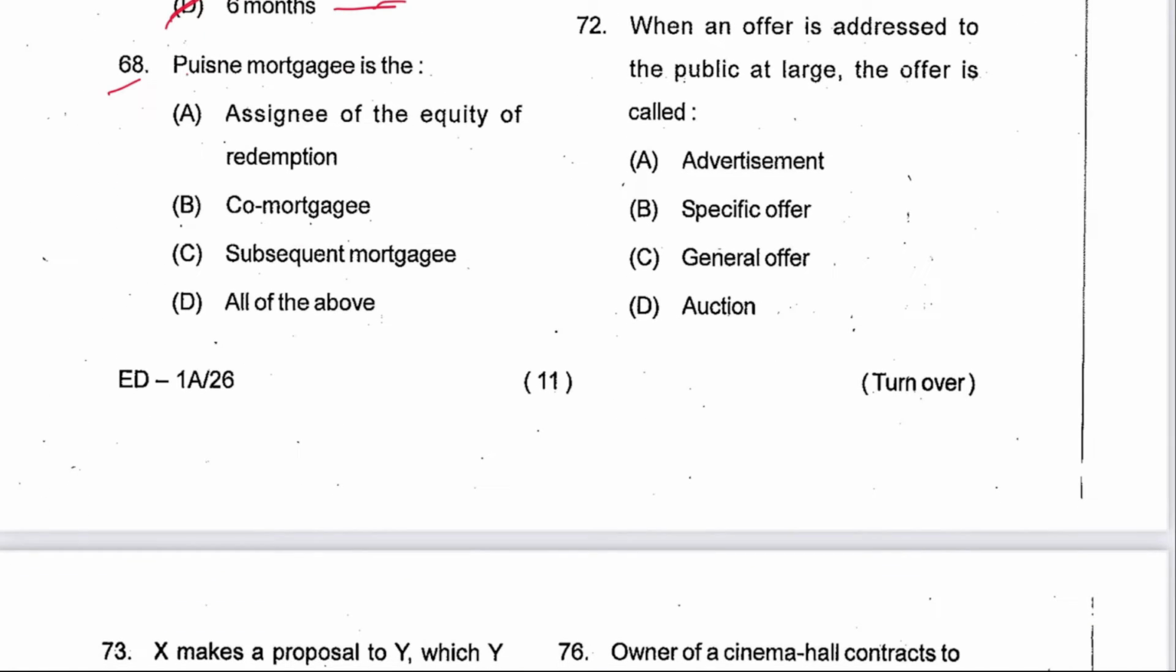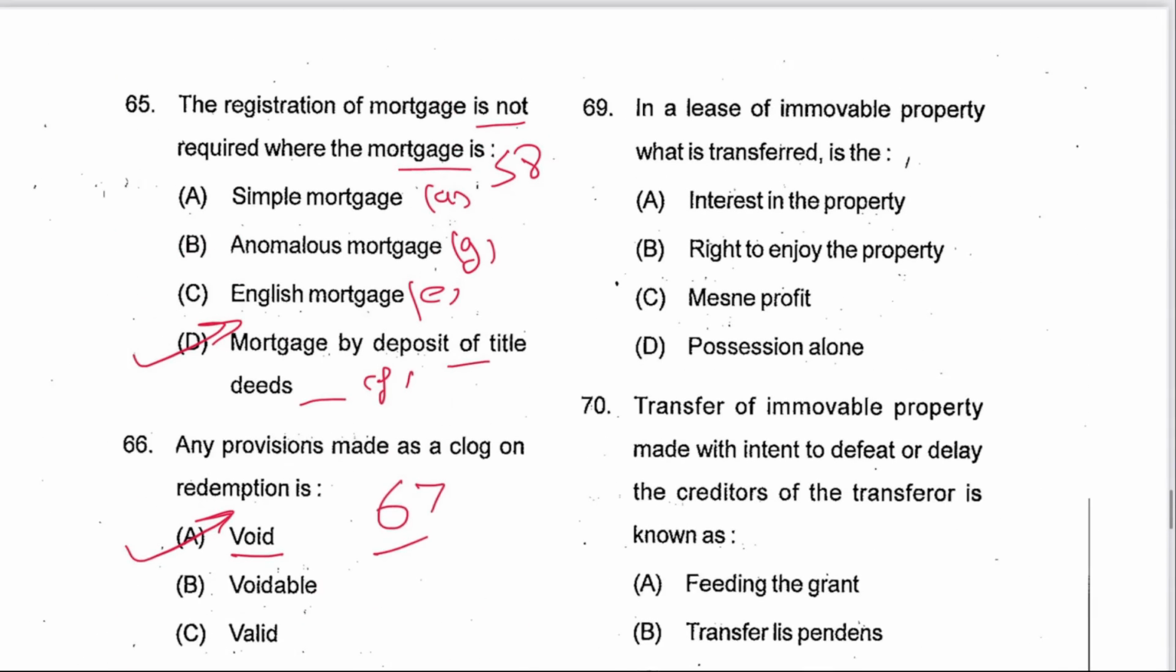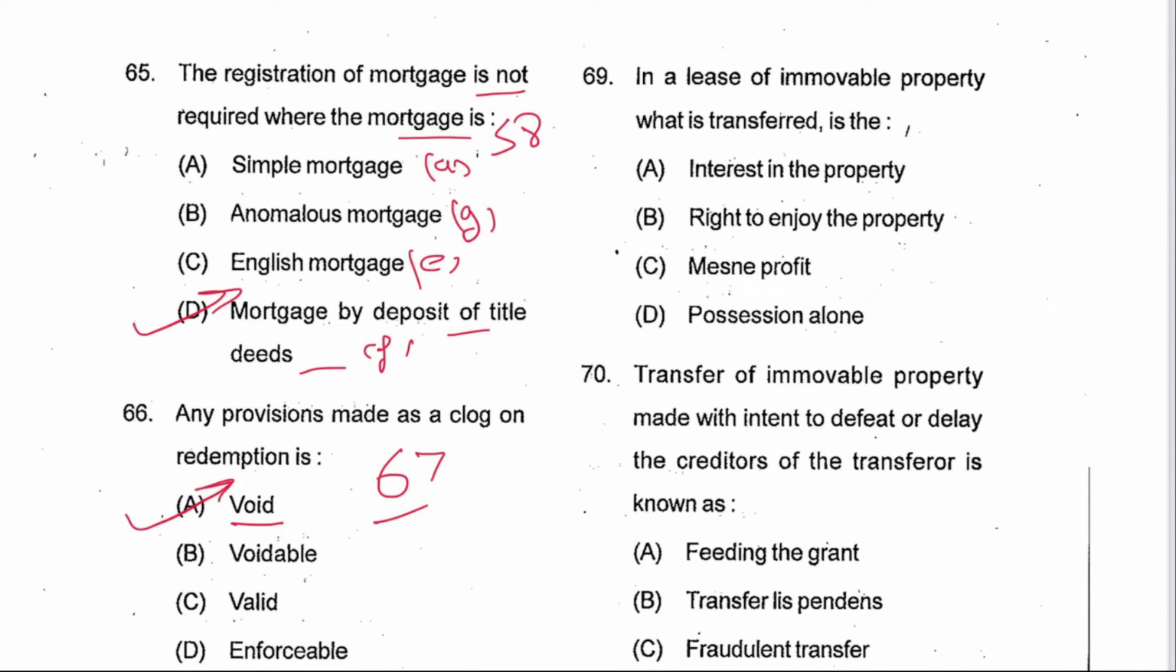Next 68, the person in the mortgage is the subsequent mortgagee. C is the answer. Next 69, in a lease of immovable property, what is transferred? The right to enjoy the property. B is the answer.